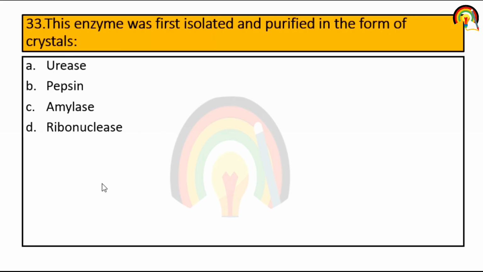Next question. The enzyme that was first isolated and purified in the form of crystals is the urease enzyme. So it's the first one, urease.